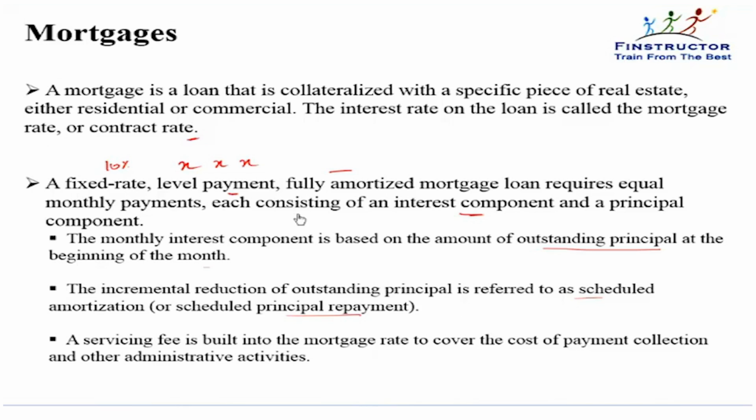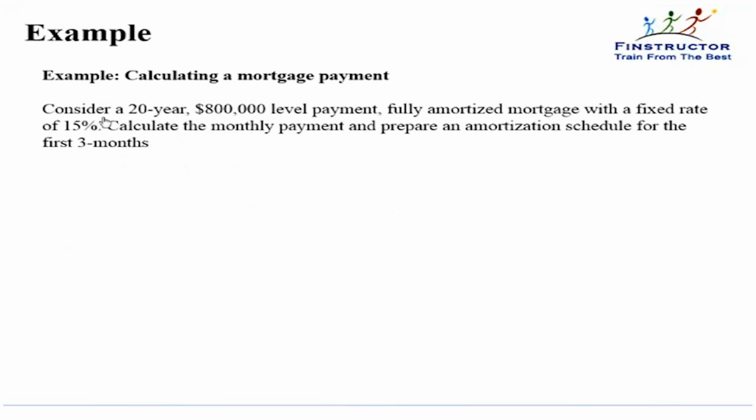In that mortgage rate or the contract rate, it is not just the interest but also a servicing fee that will be built in so as to cover the cost of payment, collection and other administrative activities. So this rate will have all that, the rate of interest plus all the administrative costs. Consider a 20-year 800,000 level payment fully amortized mortgage with a fixed rate of 15%. Calculate the monthly payment and prepare an amortization schedule for the first 3 months.